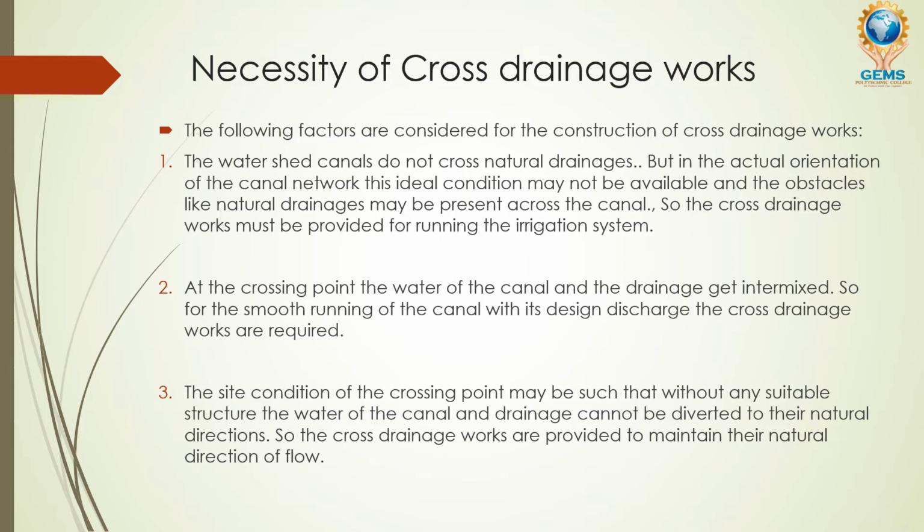Then the third point: the site condition of the crossing point may be such that without any suitable structure, the water of the canal and drainage cannot be diverted to their natural direction. So cross drainage works are provided. As I said in the second point, they get intermixed, so in order to prevent that, we are providing cross drainage works.